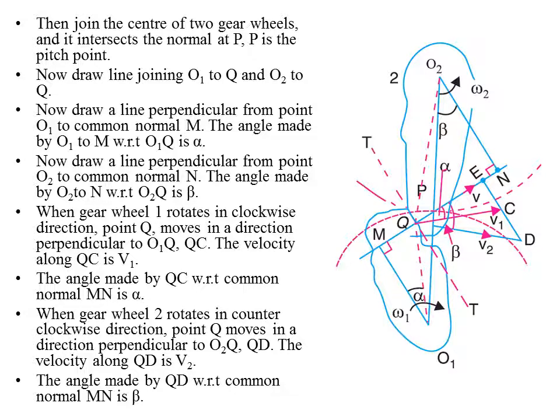Next, the face of the tooth, this part, is defined as the surface of the gear tooth above the pitch surface. Next, we have the flank of the tooth. It is the surface of the gear tooth below the pitch surface. Next, the top land, this part, is the surface on top of the tooth. And coming to the face width, it is the width of the gear tooth measured parallel to the axis. This is the face width.